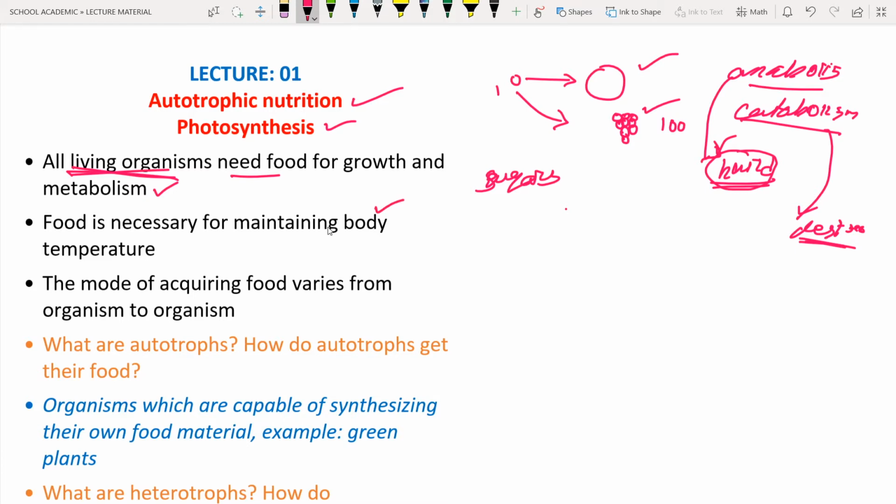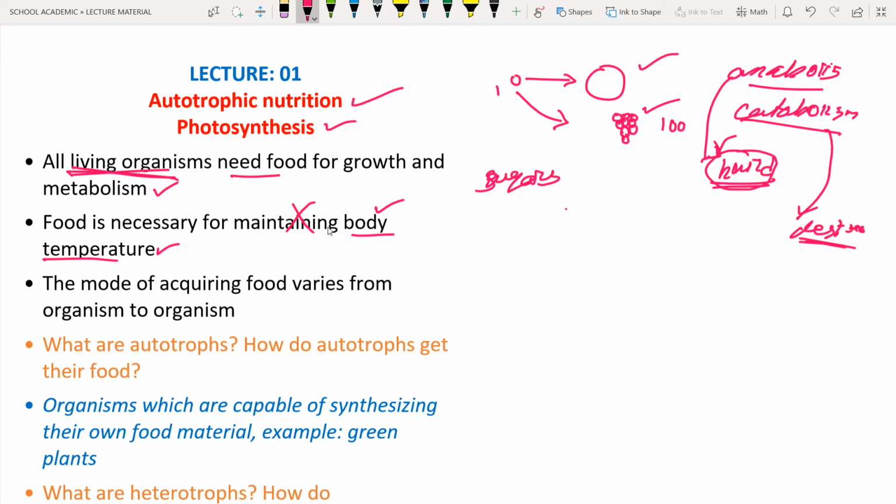So the question is, why is there a need for body temperature? Because the body temperature is necessary to perform the body functions well. Some enzymes and proteins work well at the normal temperature, that is around 37 degrees Celsius in the body. To maintain such a body temperature, food is necessary. If there is no food, there is no maintaining of the body temperature. As a result, the organism will die. Different organisms have different body temperatures. The human being's body temperature is different, the crocodile's body temperature is different, and so on. Depending upon the species, the body temperature is different.